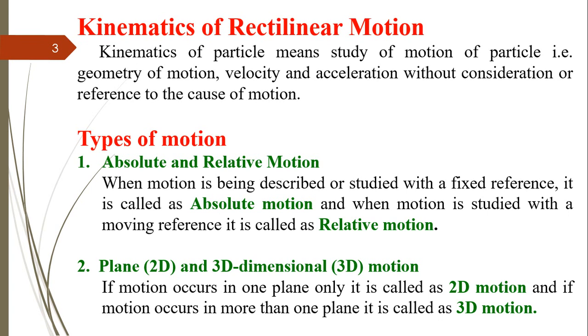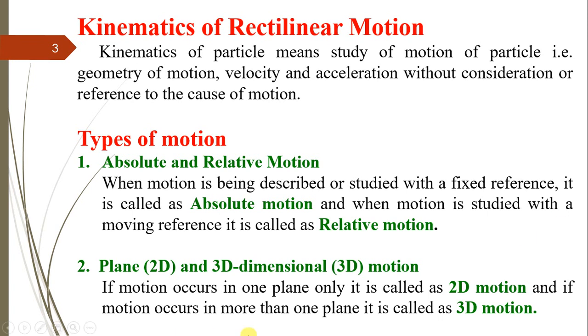And when we are defining the motion of the same car with reference to some other moving object, that is the motion of car A is 60 meter per second relative to the motion of car B, then this type of motion is called a relative motion, the motion described with reference to some moving object.